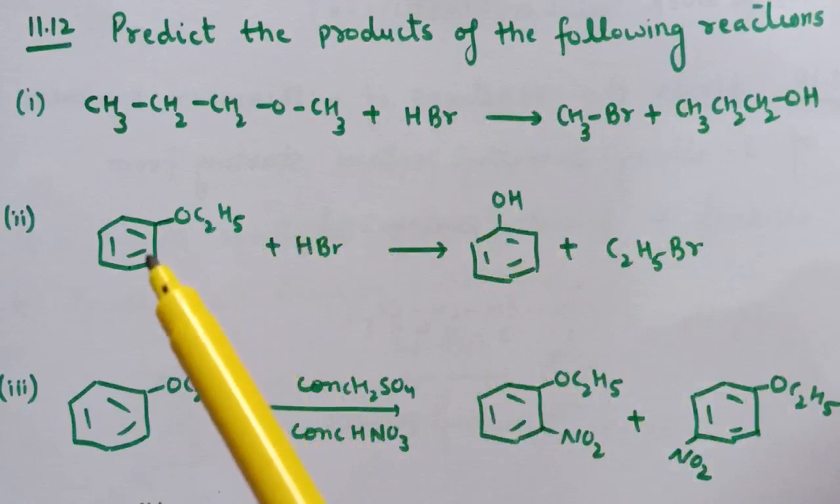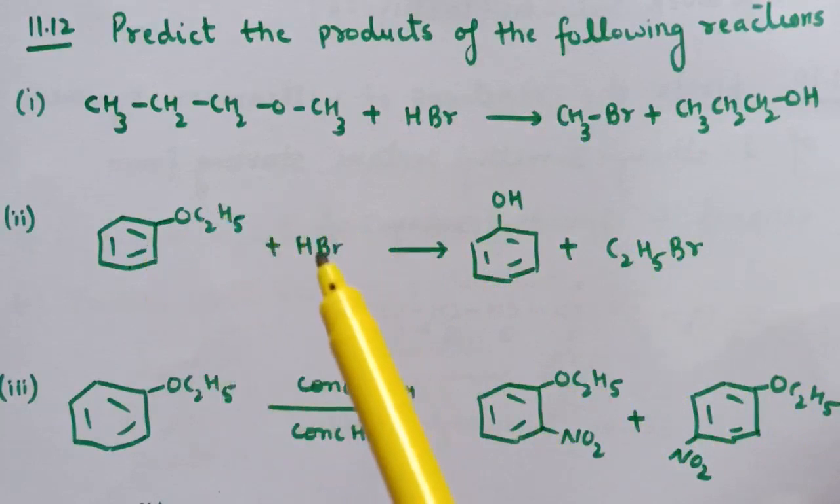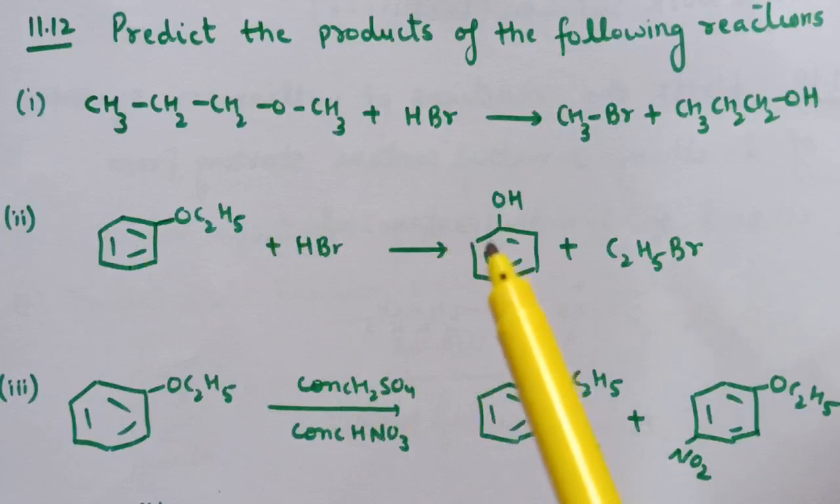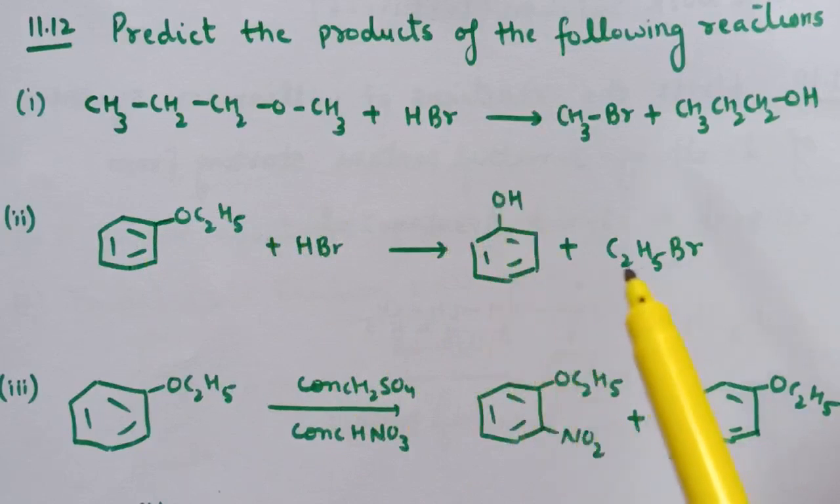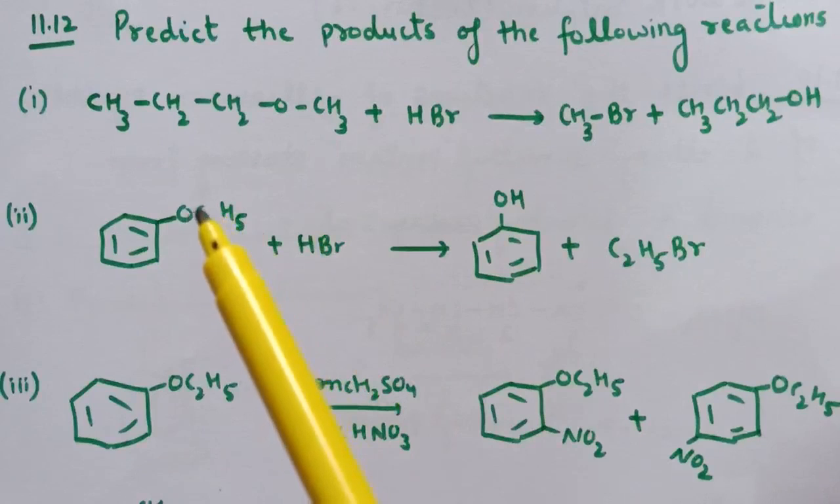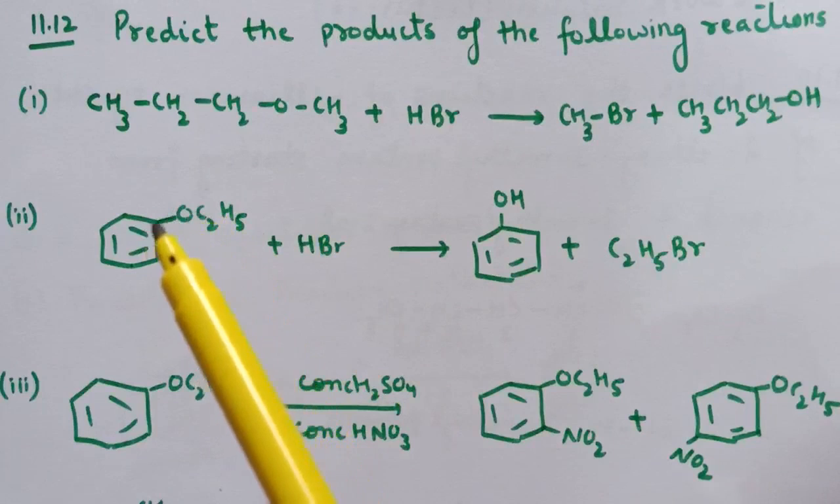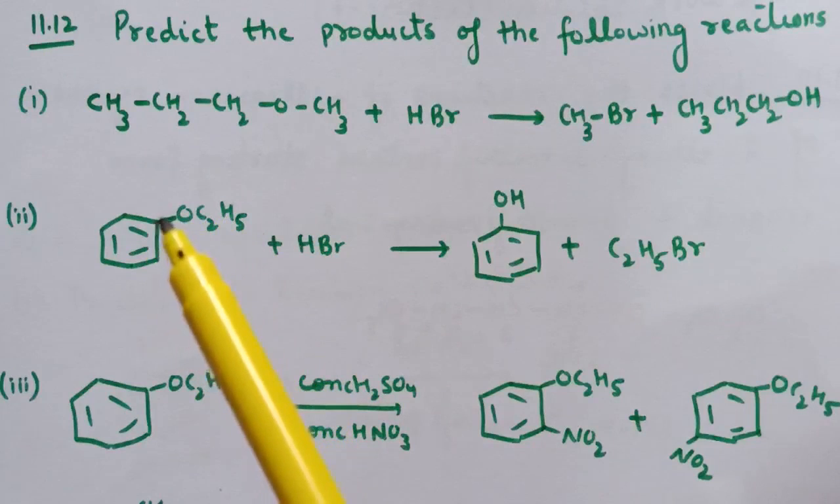Second is again a reaction of alkyl aryl ether with halogen acid. So in this case phenol and ethyl bromide is formed. The bond will break from this side because this bond is stronger as compared to this due to some partial double bond character in this carbon oxygen bond.